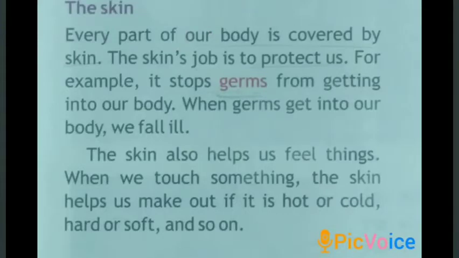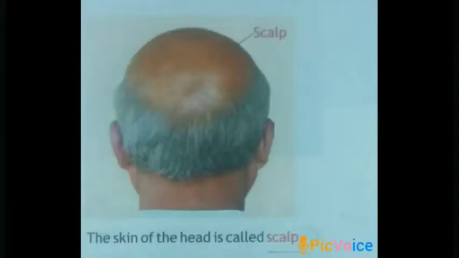Children, let's learn detail about these parts. First one is skin. Every part of our body is covered by skin. What is the job of skin, children? The skin job is to protect us. The skin also helps us feel things. The skin of the head is called scalp.